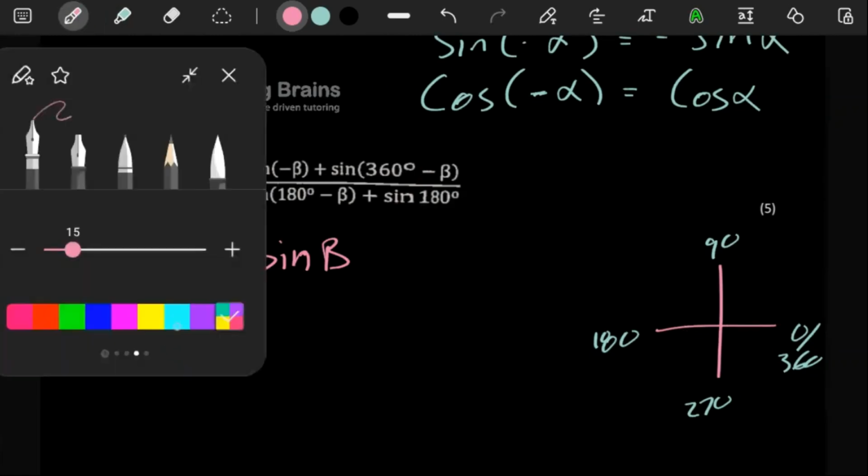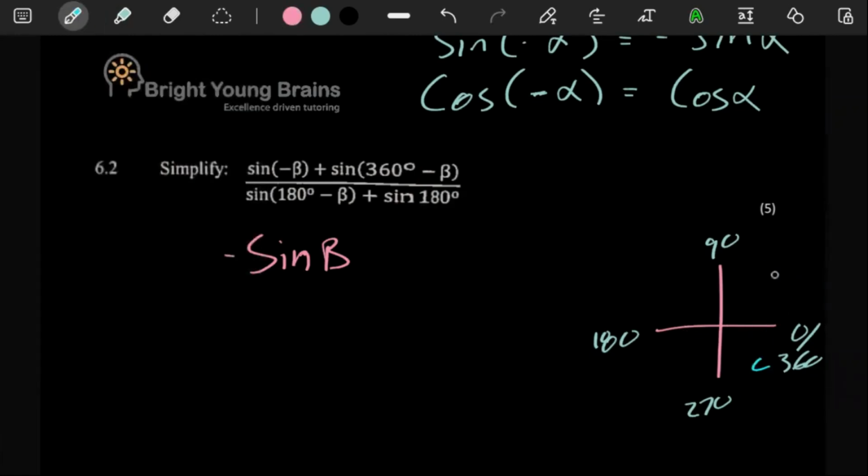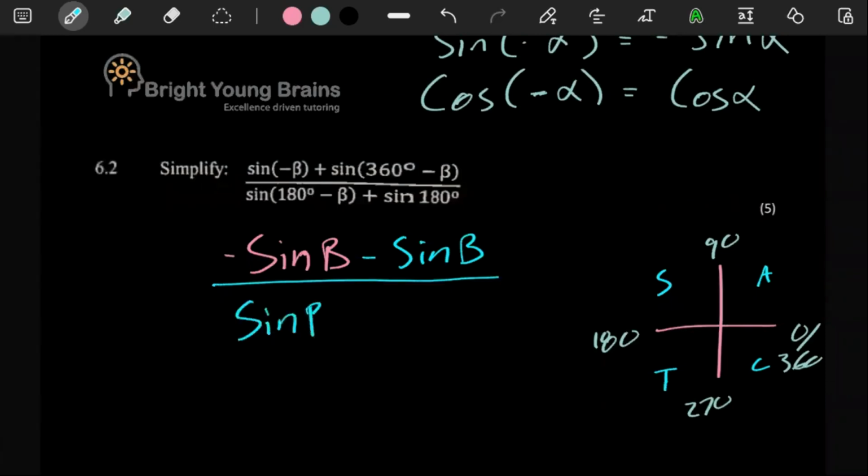In that quadrant, remember C, A, S, T, that's the CAST diagram, only cos is positive. So here you have to remember this will come out as a negative sine b. And then at the bottom, 180 minus is in this quadrant, where sine comes out as a positive. So you have positive sine b.